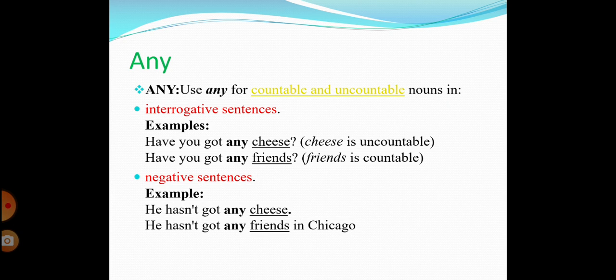Next, we use it with negative sentences. Example, he hasn't got any cheese. He hasn't got any friends in Chicago. So cheese is uncountable, friends is countable. So we use some with countable and uncountable nouns in affirmative sentences, and we use any with countable and uncountable nouns in negative and interrogative sentences. Negative, we always have not. Interrogative is like a question mark. So both of them, we use with countable and uncountable. Okay, clear? Let's practice to see if you got this.